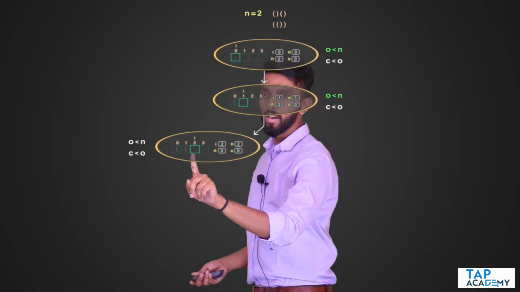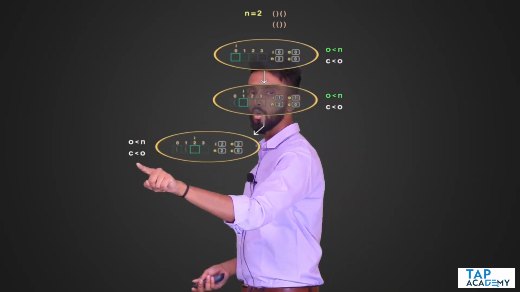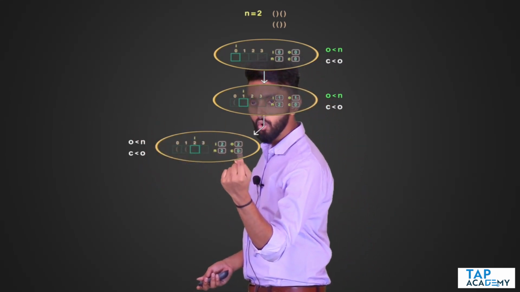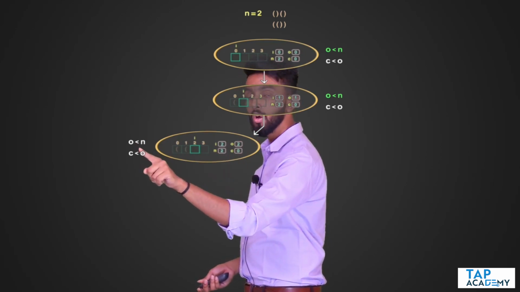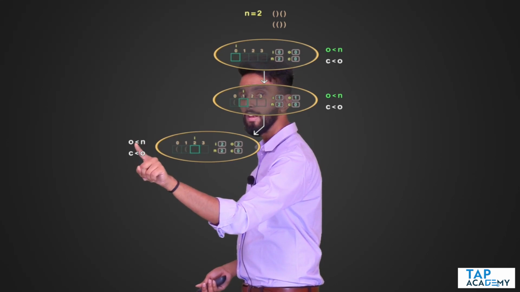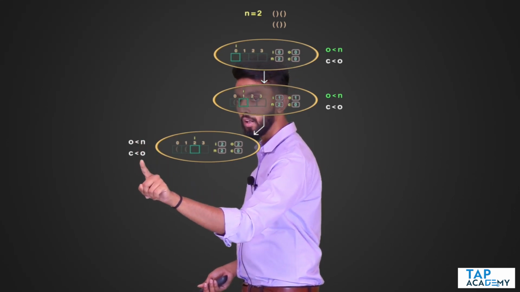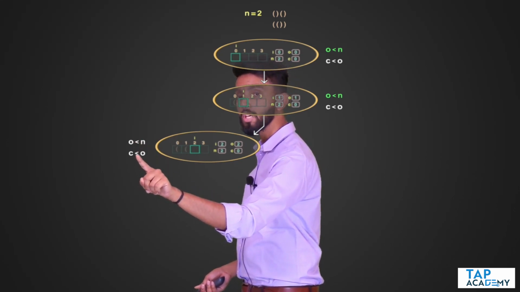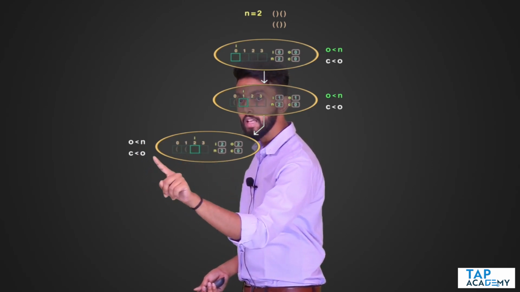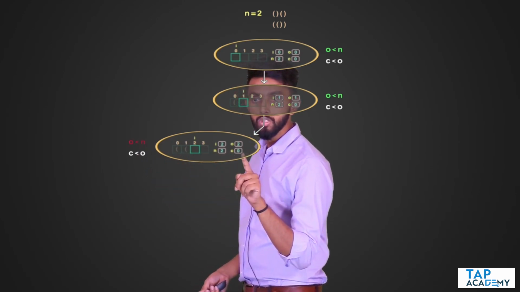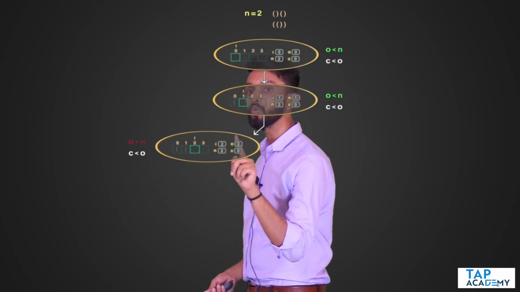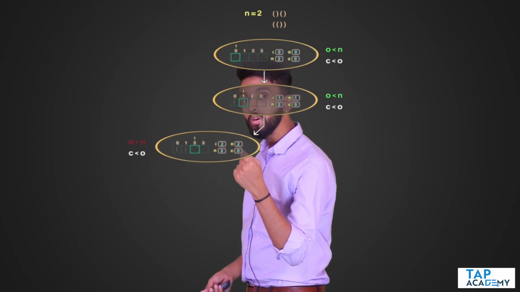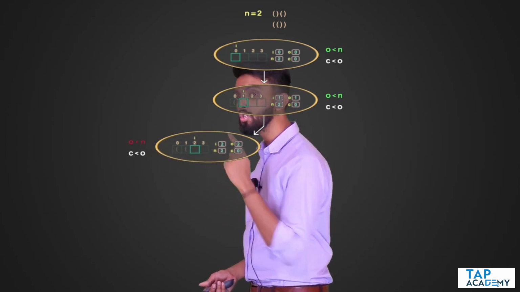Okay, now I am saying which character can be put. Opening I can put, closing I can put. Opening condition, is O less than n? 2 is not less than 2. The condition will fail, which means I will not put an opening bracket. I will come below and check, can I put a closing bracket? C less than O. C value is 0. 0 is less than O. Yes, O value is 2. The closing bracket count is lesser than the opening bracket count. The condition is true.